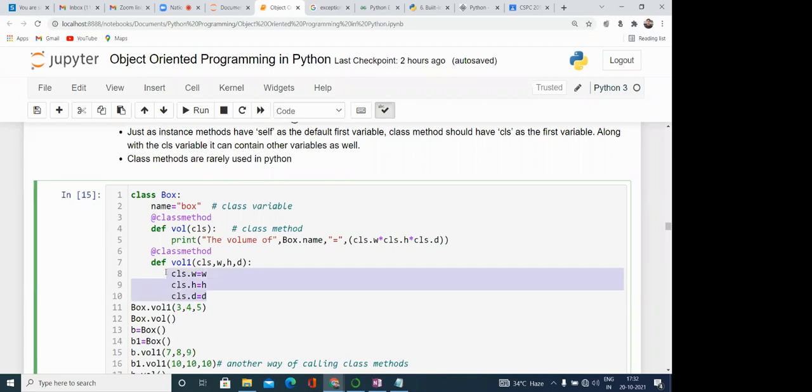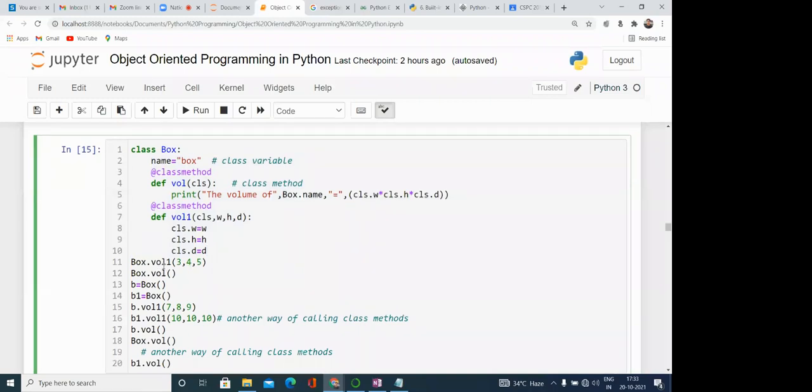What is the difference between a class variable and an instance variable? Class variables have only one copy, which is shared by all objects. We don't have different copies. In the case of an instance variable, we have a separate copy with each object.